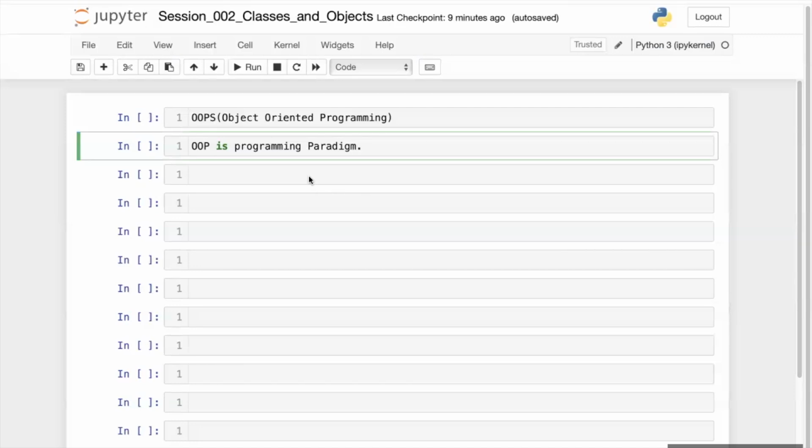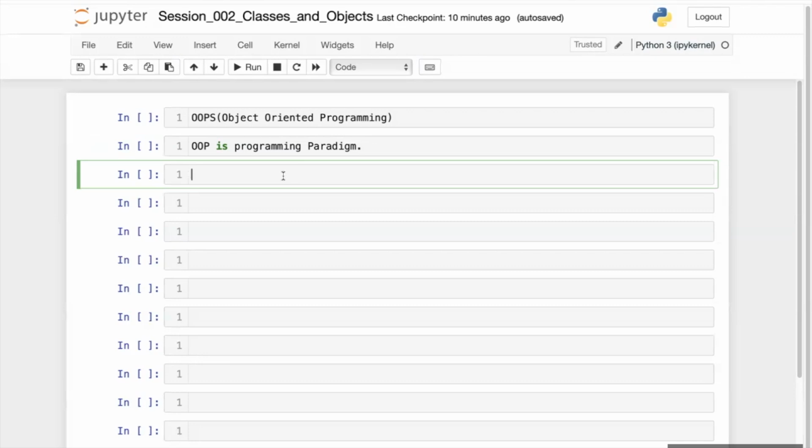The basic idea behind this whole thing is that we want our code to be very similar to the way we speak or communicate with others in real life.